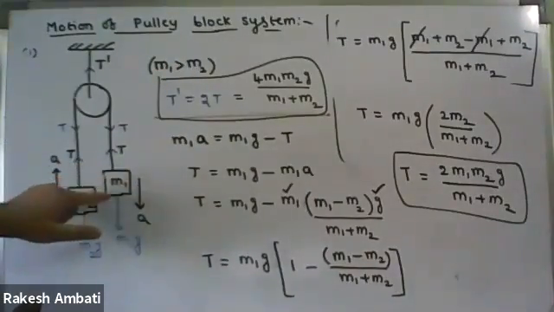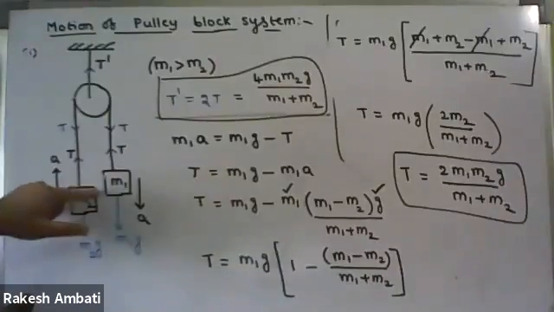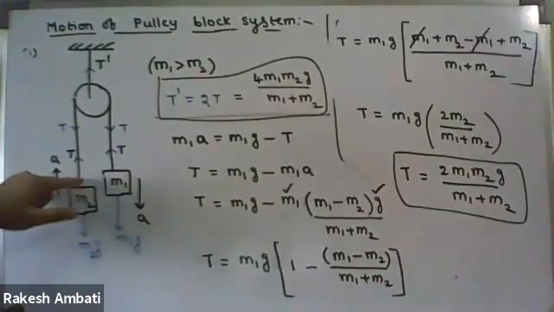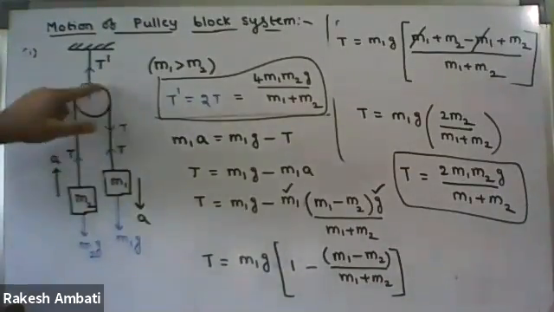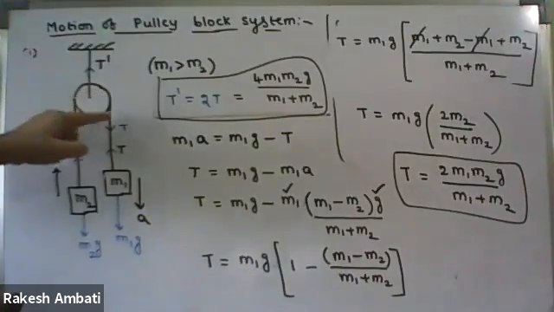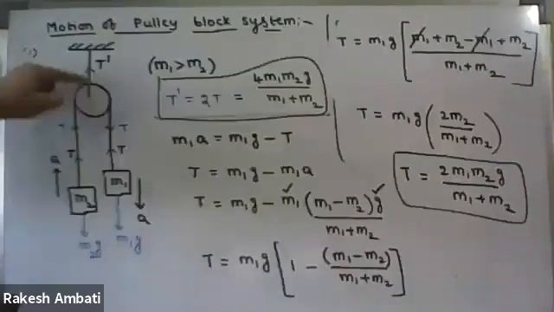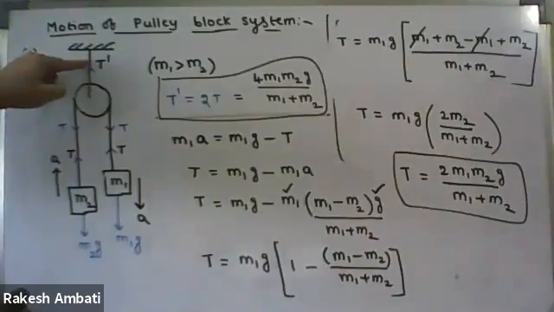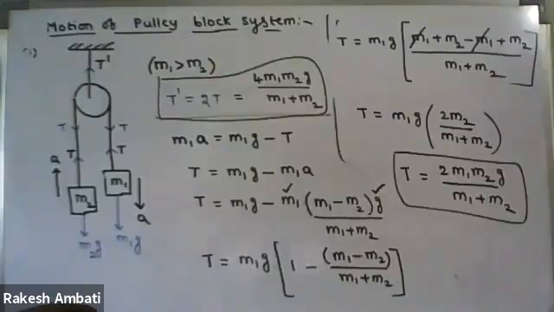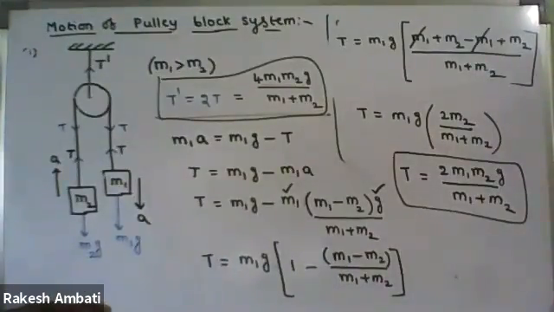If this is the body, we are taking away from the body along the string. So don't memorize tension force as upwards. That is wrong. What is the direction of tension force? Away from the body along the string.